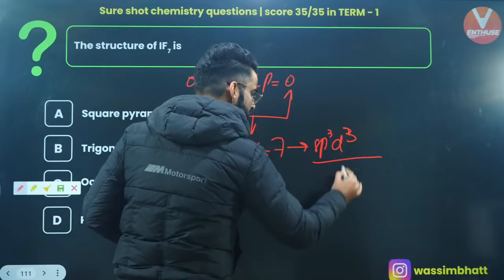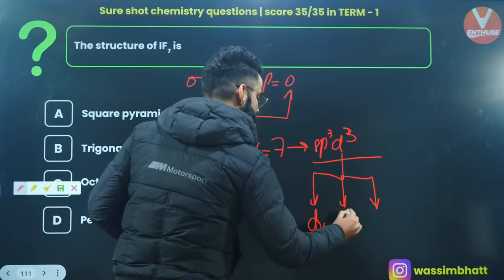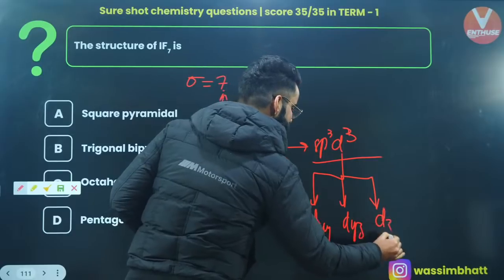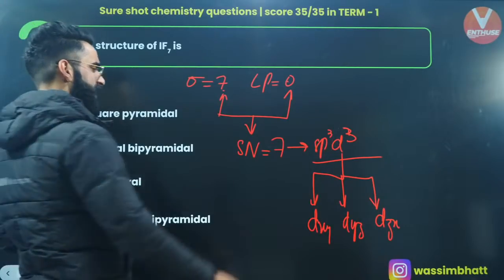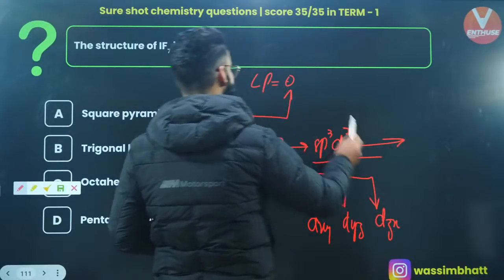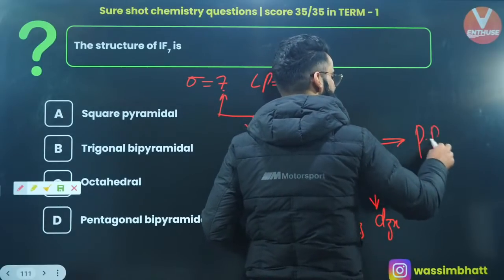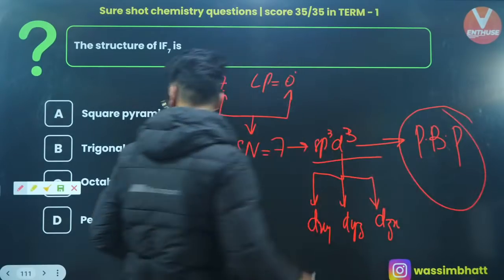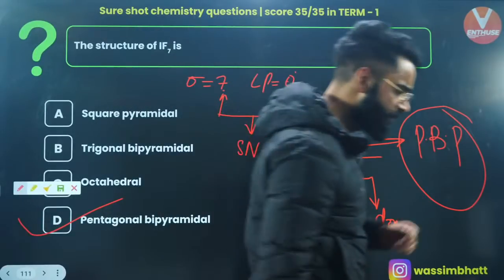sp3d3. And do remember which d orbitals are involved in hybridization. It's going to be dxy, dyz, dzx. These are the d orbitals which are involved in hybridization. And at the same time, if hybridization is sp3d3, lone pair is 0, so shape and geometry are the same, which is going to be pentagonal bipyramidal, right? Is there any option as pentagonal bipyramidal? Absolutely, it's option D, my dear people, right?